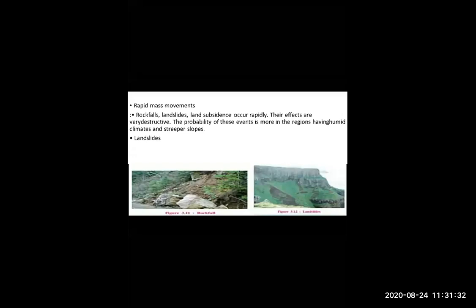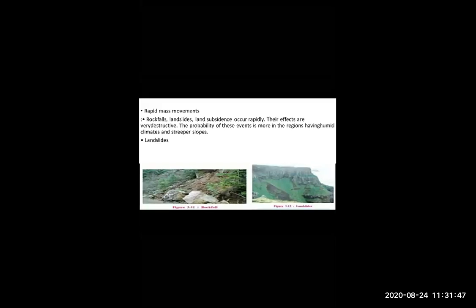It is happening in a humid climate, and it is occurring rapidly, on a steeper slope. And what happens because of rapid mass movement? Landslides are happening because of rapid mass movement.